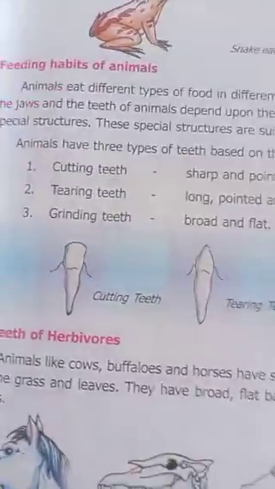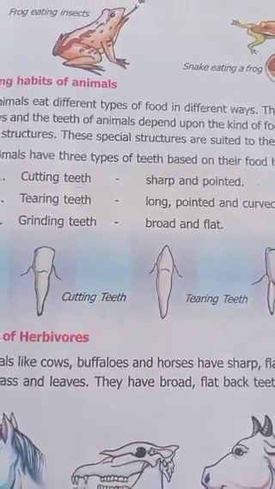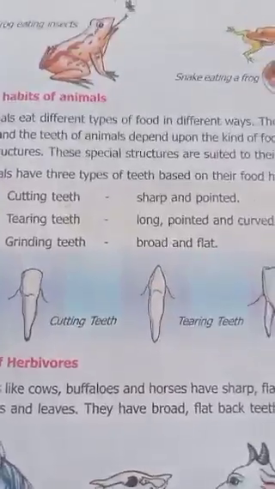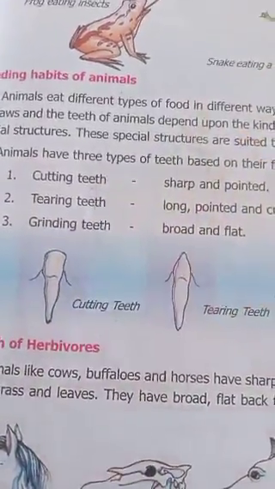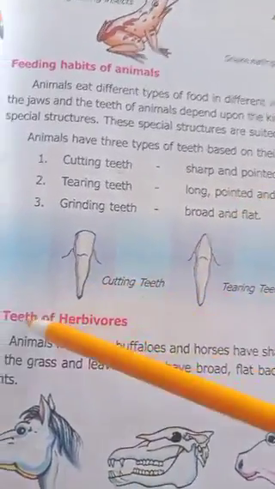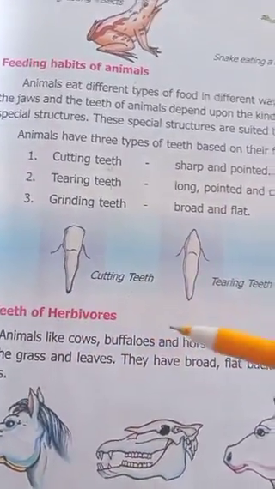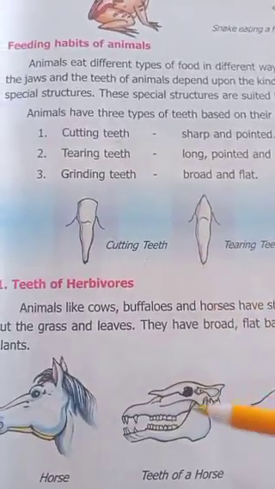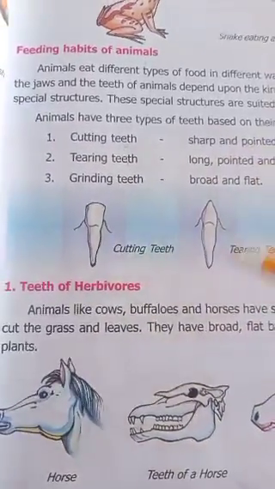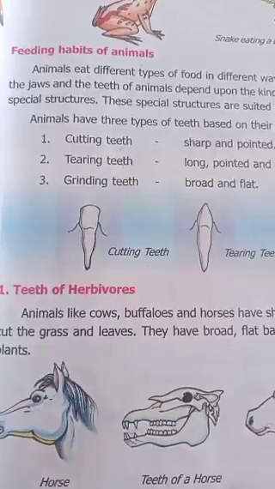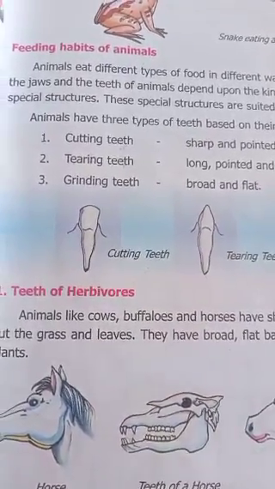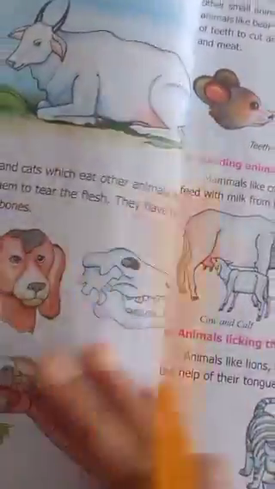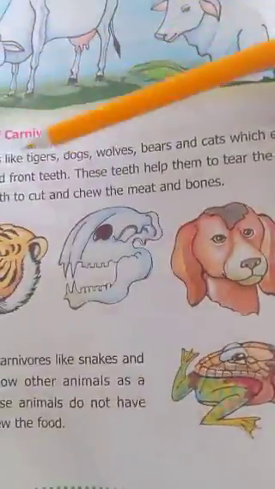Again we have learnt about the three types of teeth. Animals have three types of teeth. What are they? Cutting teeth, tearing teeth and grinding teeth. In the previous class we learned the teeth of herbivores: sharp and pointed in front, and broad and flat teeth at the back. Now today we are going to learn the teeth of carnivores.